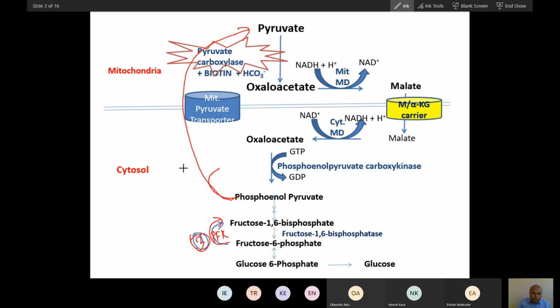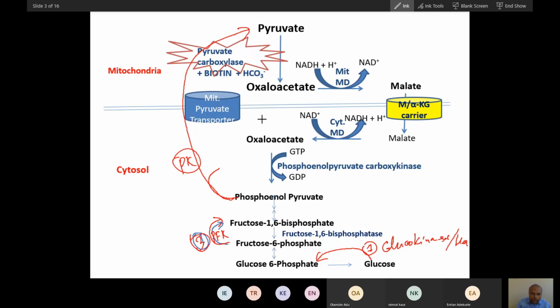This enzyme is pyruvate kinase. The first reaction in glycolysis is done by glucokinase or hexokinase. Did you understand this? Glycolysis will happen like this.